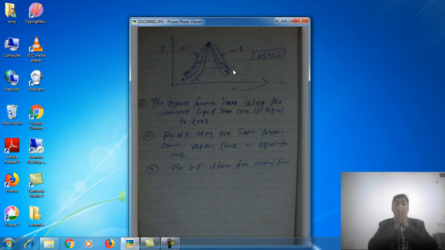The next important observation point was degree of subcooling and degree of superheat.